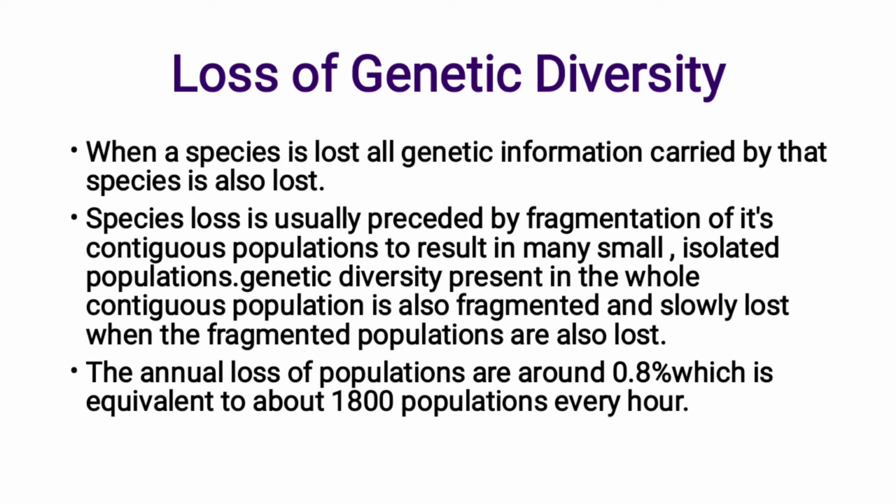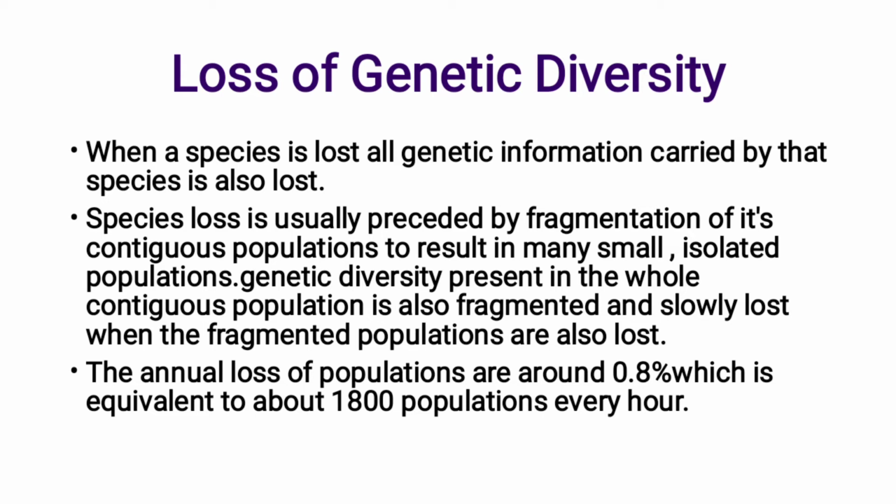Loss of genetic diversity. When a species is lost, all genetic information carried by that species is also lost. Species loss is usually preceded by fragmentation of its contiguous population to result in many small isolated populations.